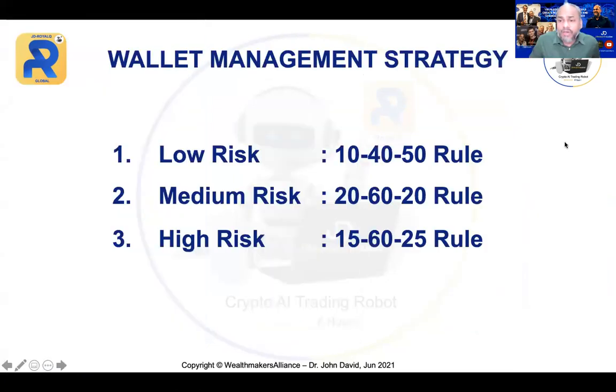Now when we talk about the wallet management strategy, there are three different strategies you can choose. You can choose the low risk, which is the 10-40-50 rule, the medium risk, 20-60-20 rule, and the high risk, which is the 15-60-25 rule. This wallet management strategy was designed by myself. This is not the company's strategy. The company has their default strategy, but I may not advise you to use that default strategy. There's a reason why, which I will explain to you, but you need a proper wallet management strategy, so you can choose any of these three.